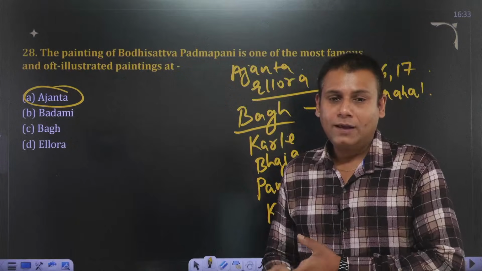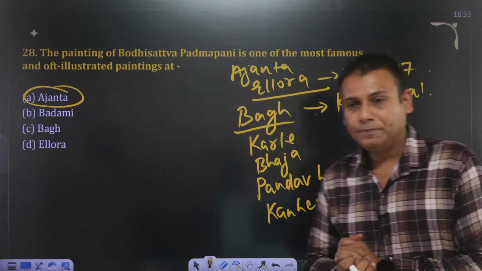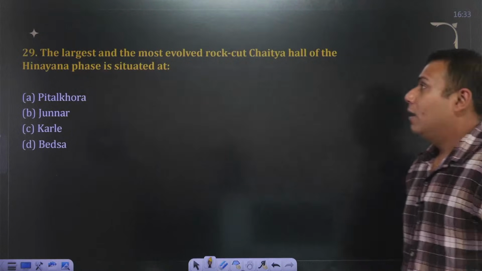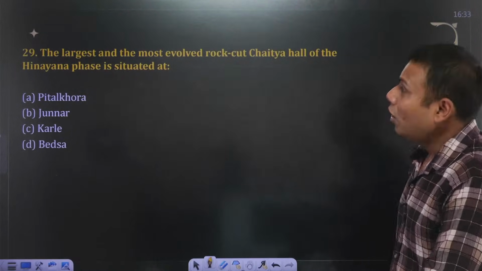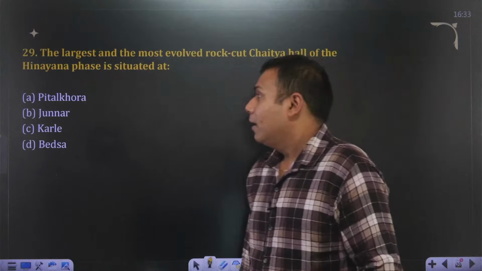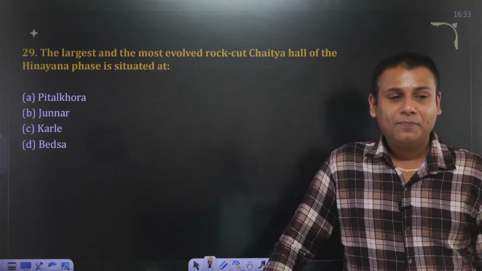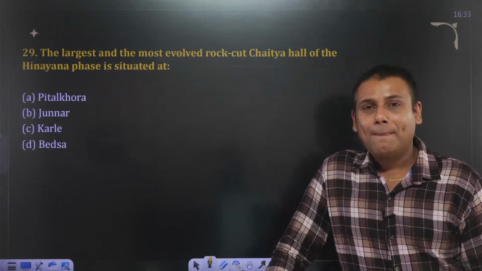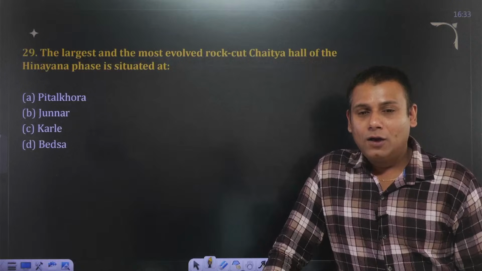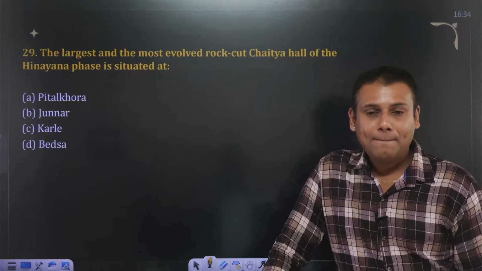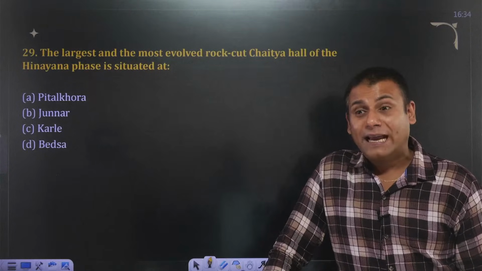Yes, very good, Rahul. Perfect. Krishna 1. Next one. The largest and the most evolved rock-cut Chaitya hall of the Hinayana phase is situated at Pithalkhora, Junnar, Karle or Bedsa. Nitesh ji, you go with Pithalkhora caves. Pitalkhora, it is the second one.